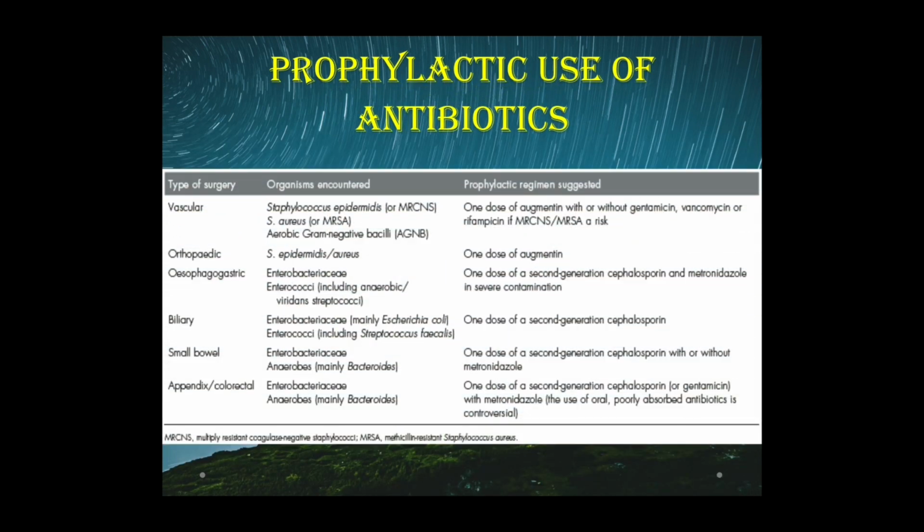Again, even he mentions the first generation and second generation alone. If it is a vascular surgery, usually the organisms are Staphylococcus epidermidis. So for prophylaxis, go for Augmentin. The penicillin group of antibiotics is what he usually prefers. And if it is orthopedic, again one dose of Augmentin. If it is a GI surgery, usually he goes for a second generation cephalosporin.